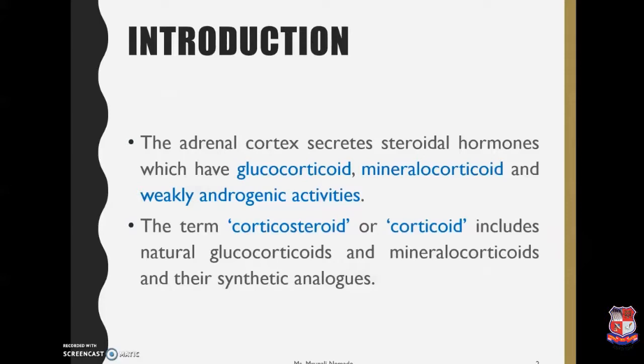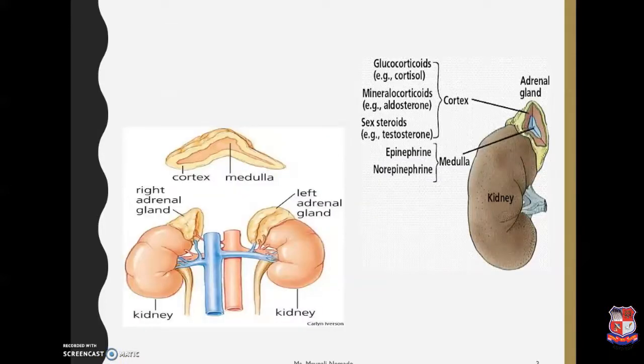Basically, the adrenal glands are also known as the suprarenal glands, and they are situated at the top of the kidney, like they fit like a cap on each kidney. Basically, there is a right adrenal gland and a left adrenal gland. Structurally as well as functionally, the adrenal gland is divided into 2 parts, the cortex and the medulla. The cortex region generally consists of 3 layers: zona glomerulosa, zona fasciculata, and zona reticularis.